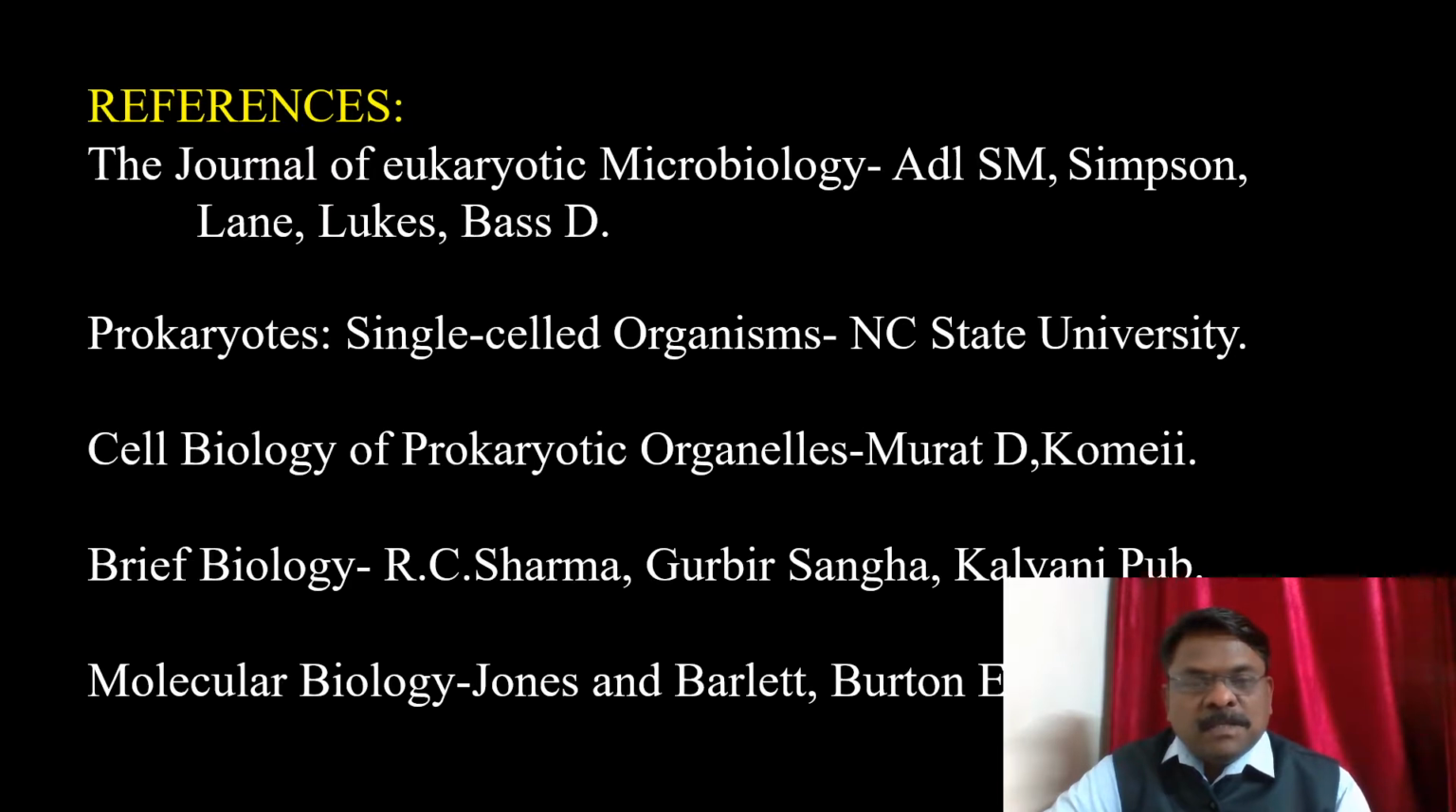So lastly, I would like to tell you that prokaryotic cells are simple. Examples are all types of bacteria. And the eukaryotic cell is a complex cell. Examples of eukaryotic cells are plants and animals.